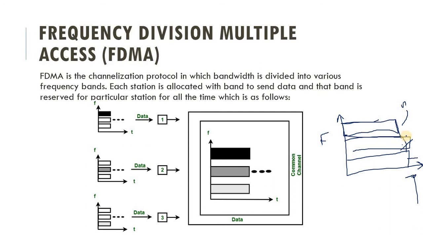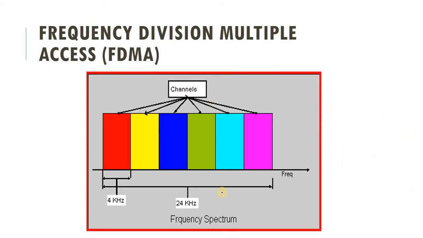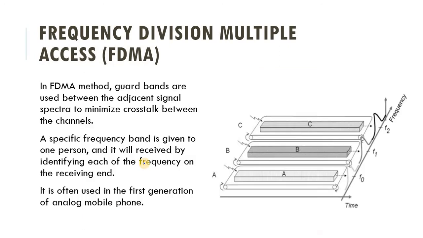So the collision between these frequencies will be minimized. That is how data is divided. Here we are dividing the frequency channel into smaller units.